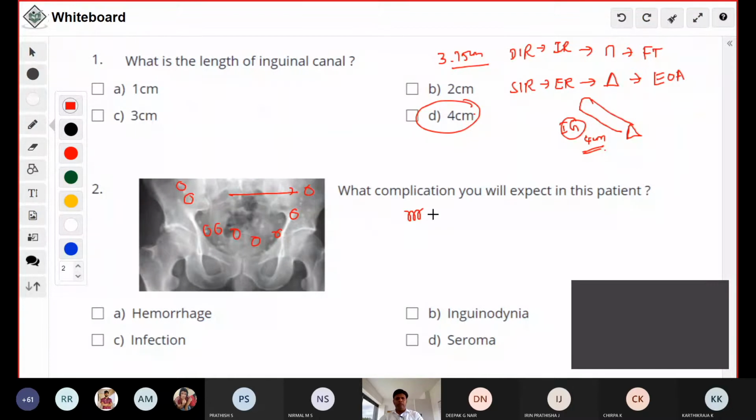This spiral tacker is used to fix the mesh in inguinal hernia surgery, particularly laparoscopic hernia surgery. If you watch carefully, there are multiple tackers applied. Usually we don't put so many tackers, but in this picture there are so many. What will happen if you fire so many tackers? There will be entrapment and more fibrosis, and the patient will develop a condition called inguinodynia.